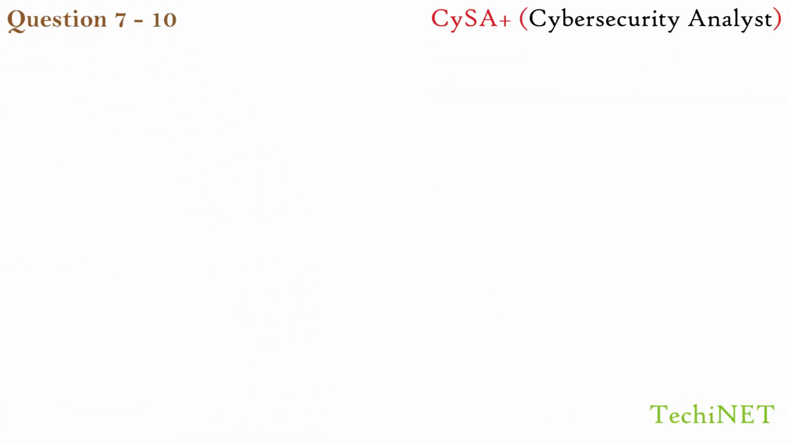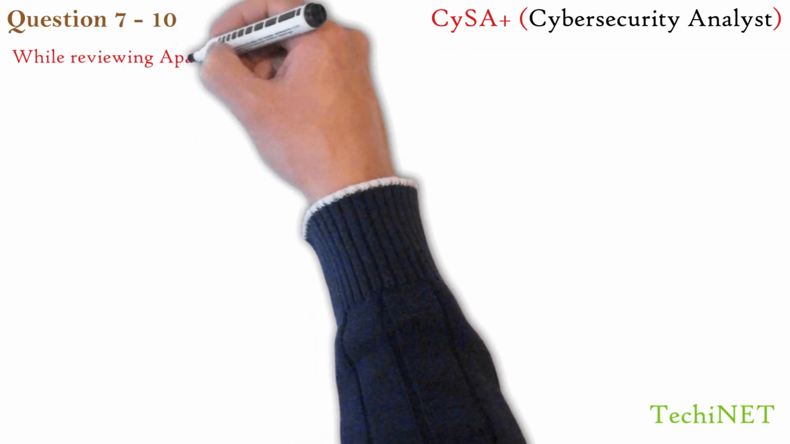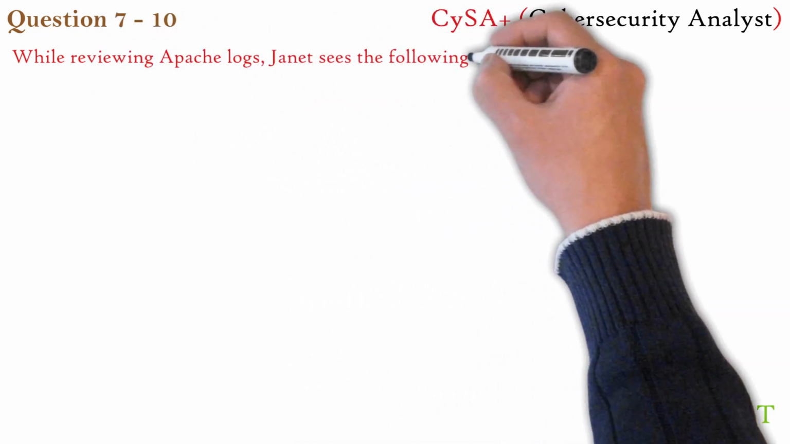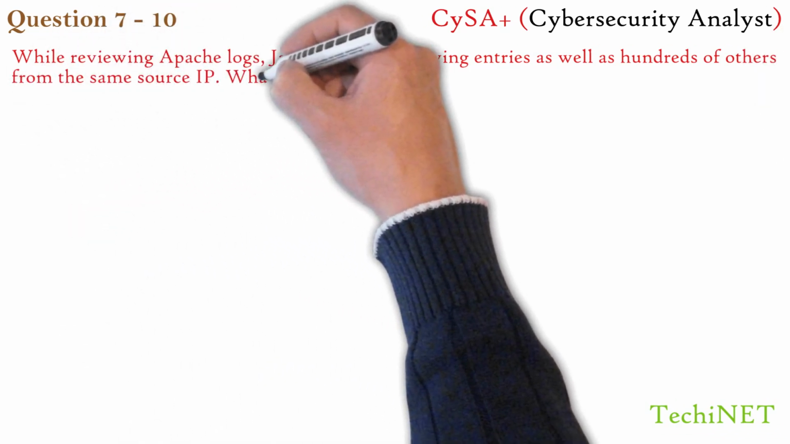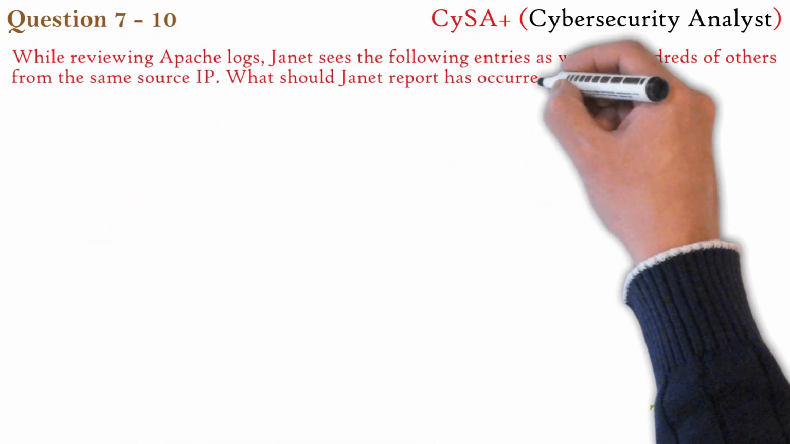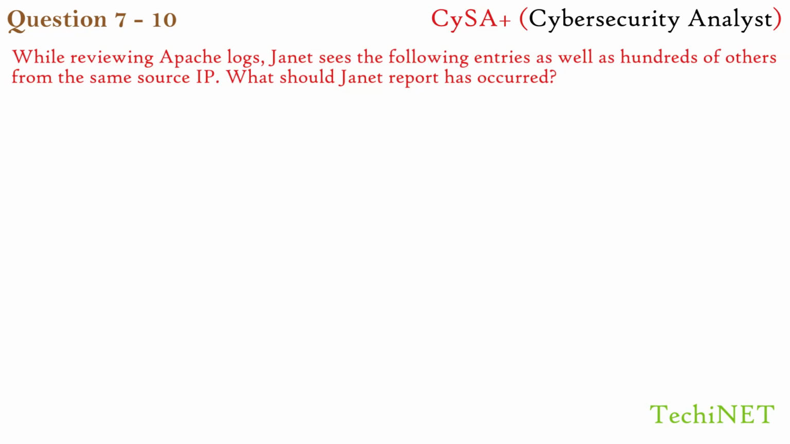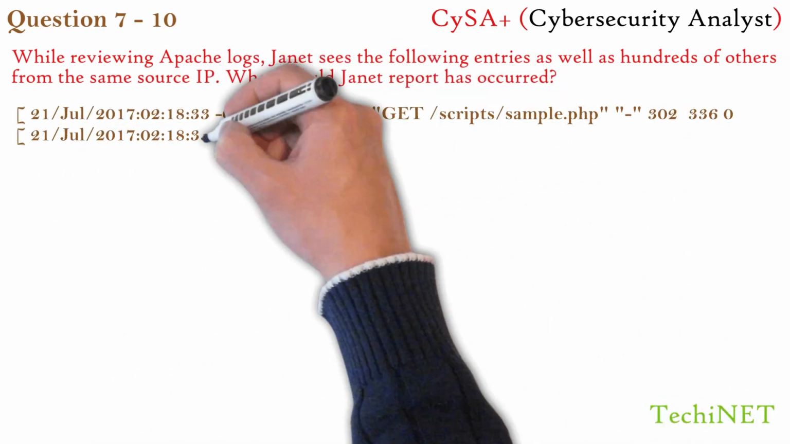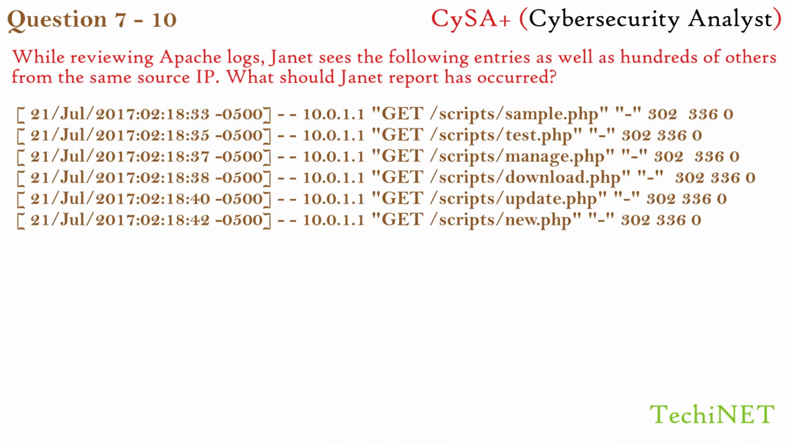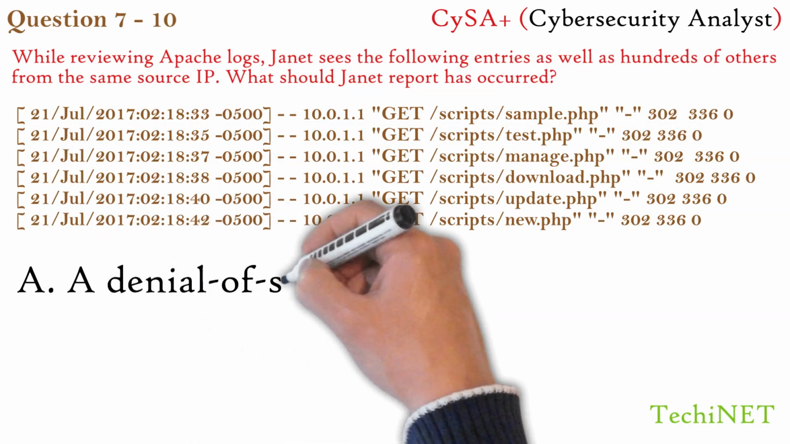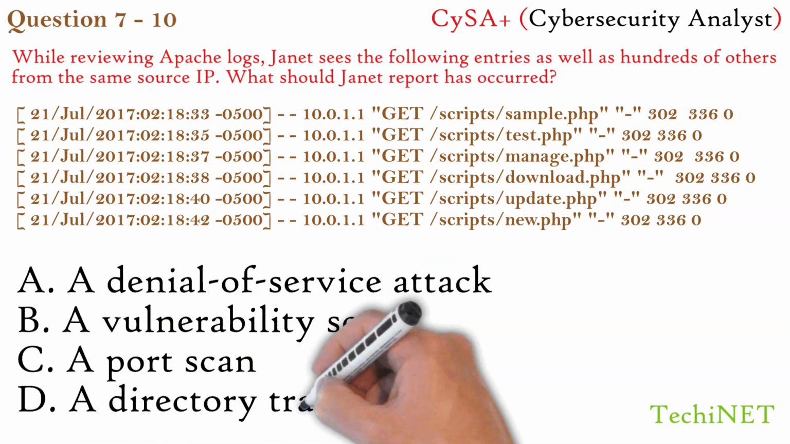Question 7. While reviewing Apache logs, Janet sees the following entries as well as hundreds of others from the same source IP. What should Janet report has occurred? Options. A. A denial of service attack. B. A vulnerability scan. C. A port scan. D. A directory traversal attack.